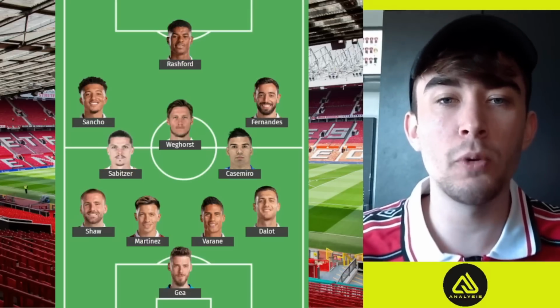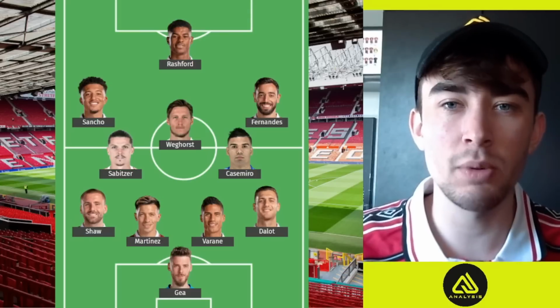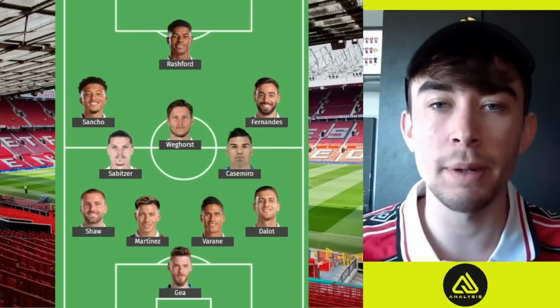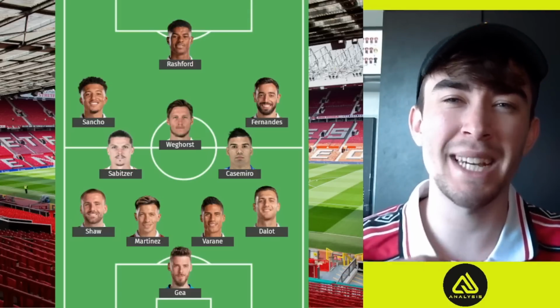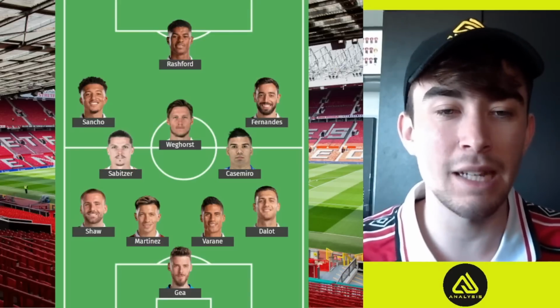Then I'm going to go for this same front four, which we've seen a couple of times recently. Jadon Sancho on the left wing, Bruno Fernandes on the right wing. Weghorst in a sort of a 10 or a shadow striker role with Marcus Rashford up front, and I'll come on to my reasons later on in the video.